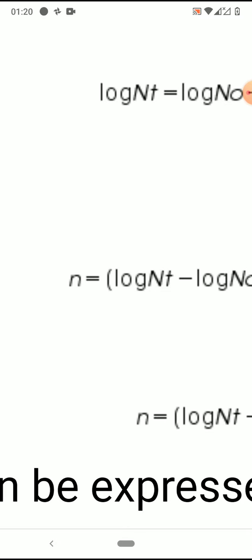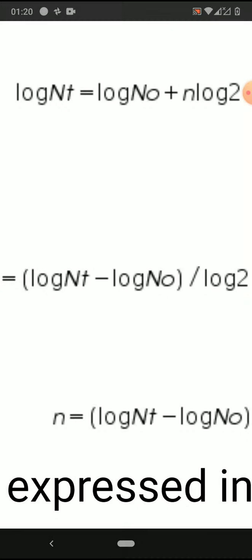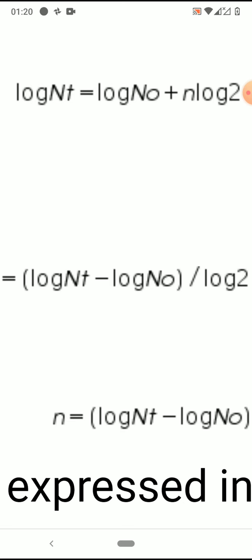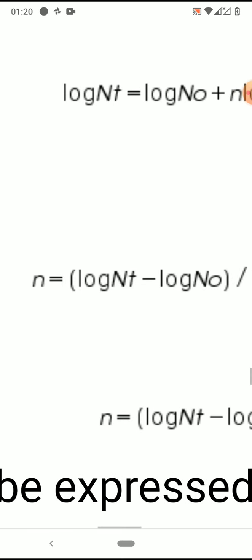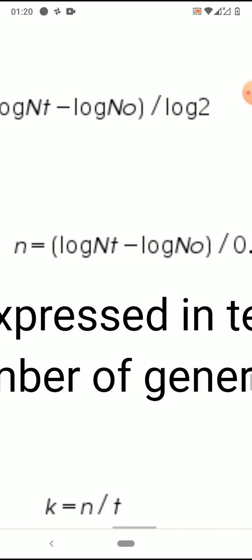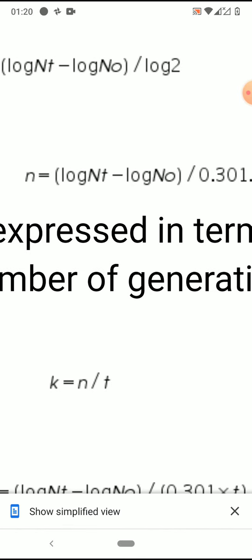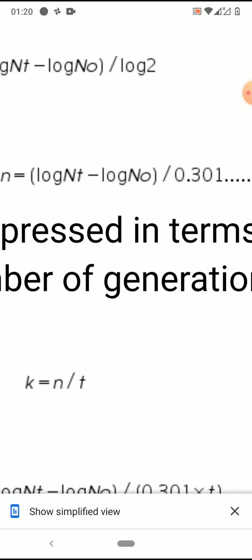So now let's make small n the subject. So bring log n0 to this side, so it becomes log nt minus log n0. Then you divide by log 2. Now this is the equation: n equals log nt minus log n0 divided by 0.301. This is nothing but the value for log 2.